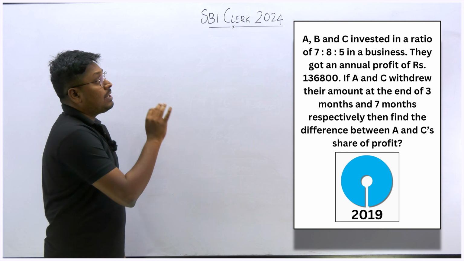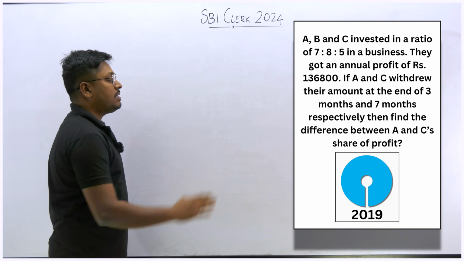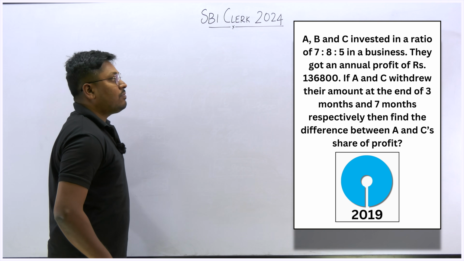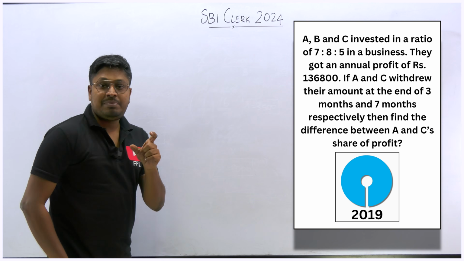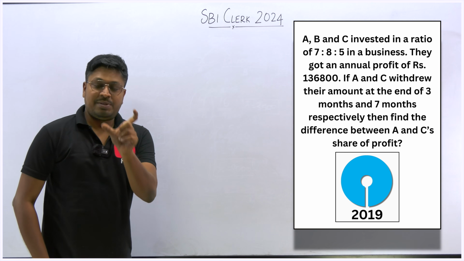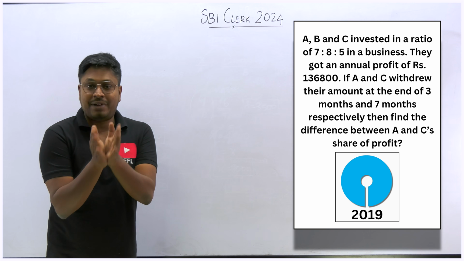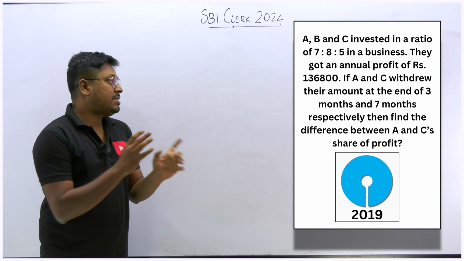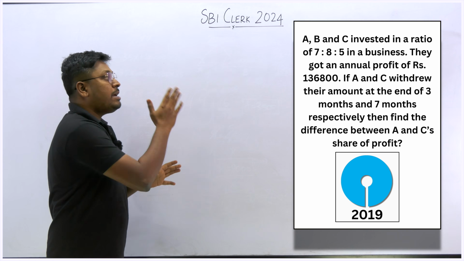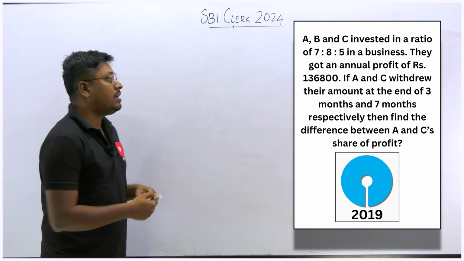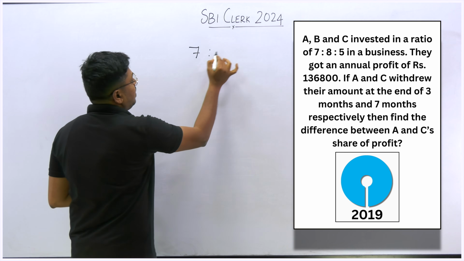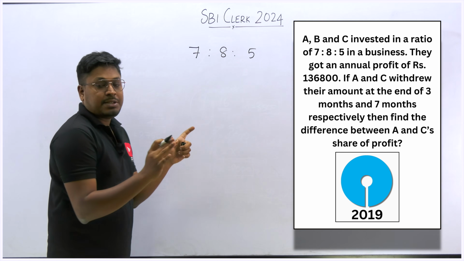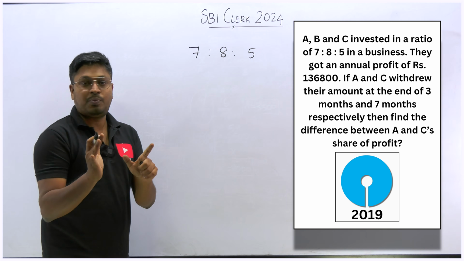Just see here, there are three persons, A, B, C, who invested in a ratio 7:8:5 in a business. They have got an annual profit. So what is called annual profit? It means that the business has been run for only 1 year, because they are talking about annual, which determines 1 year. So the investment is in the ratio 7:8:5. This is the investment ratio. The complete business has been run for 12 months, which is 1 year annually.